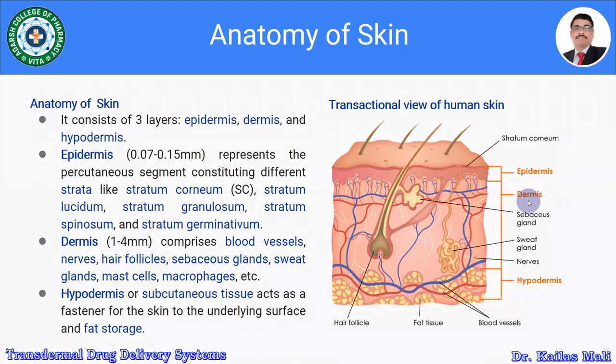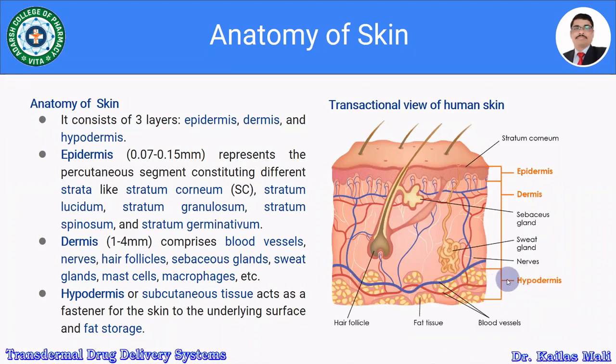The dermis is approximately 1 to 4 mm thick. It comprises blood vessels, nerves, hair follicles, sebaceous glands, sweat glands, mast cells, and macrophages.